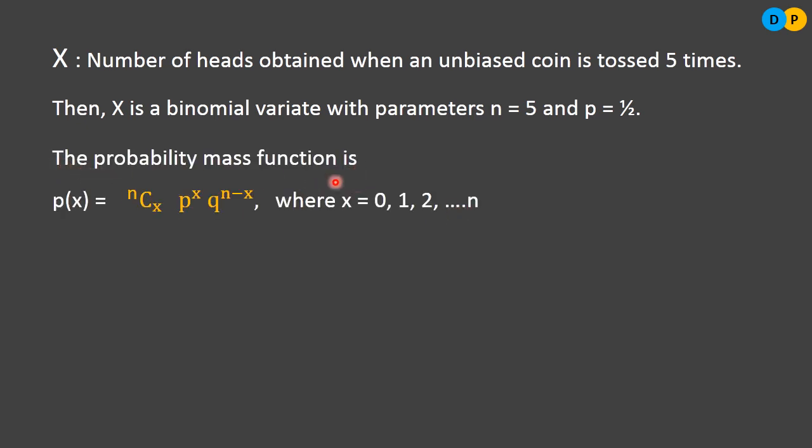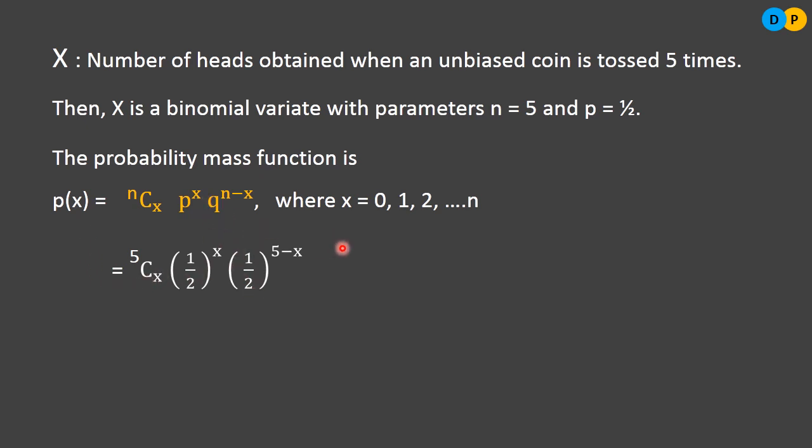Now let us start with the probability mass function. The probability mass function is p of x equals nCx p power x q power n minus x, where x is 0 to n. This is the standard known probability mass function. But we need to come up with the probability mass function suiting our problem. That is, in the place of n you replace it with 5, in the place of p, the probability of success, you replace it with half, and in the place of q you replace it with half. Why is q half? Because q is 1 minus p.